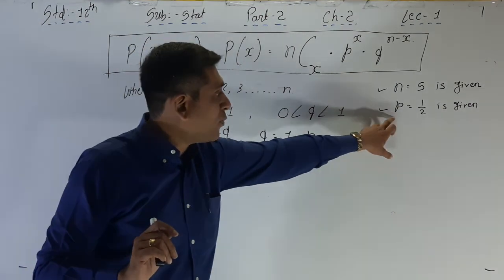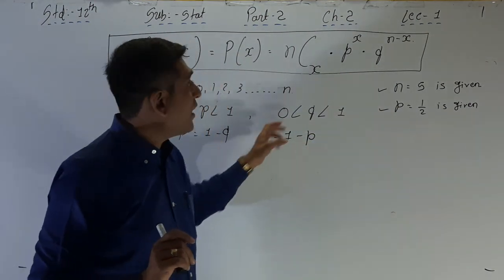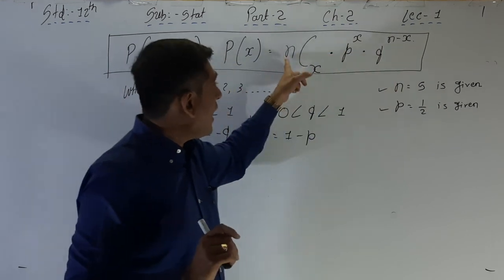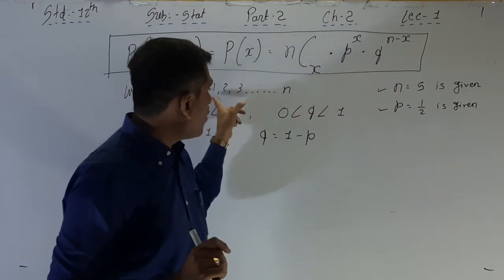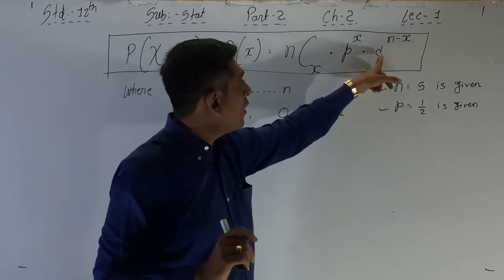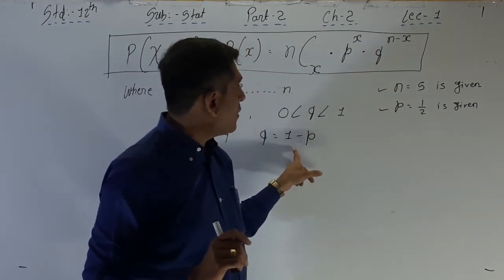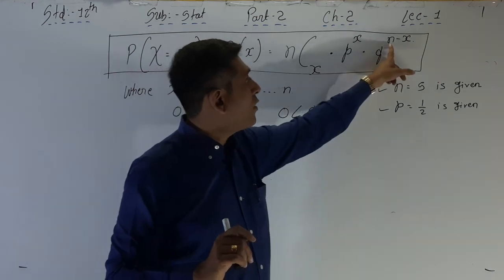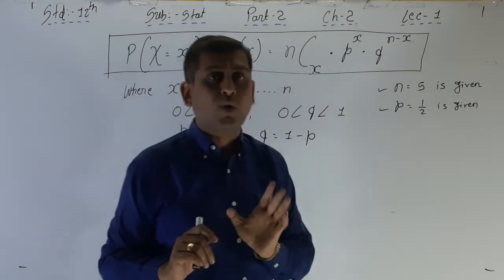Now put the values here: n is there, x we found from 0 to 5, p is there, q we found, and n minus x we also know.